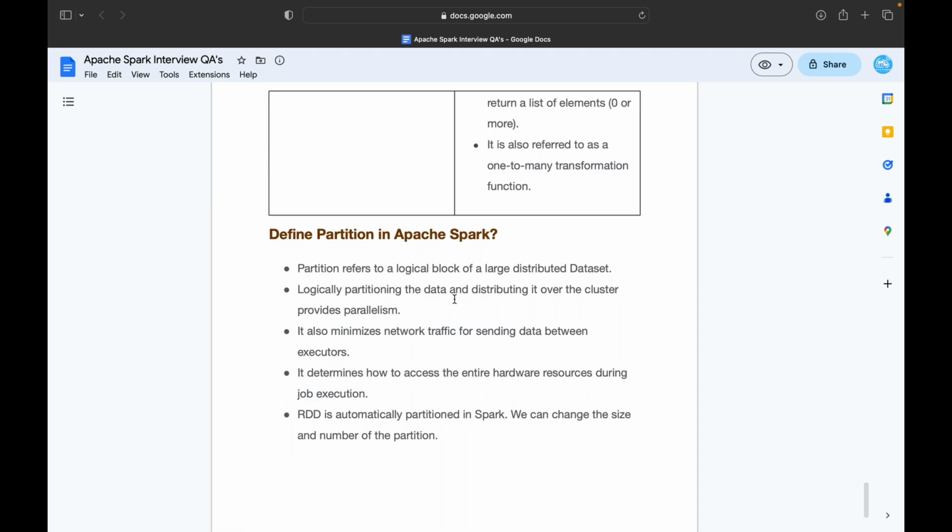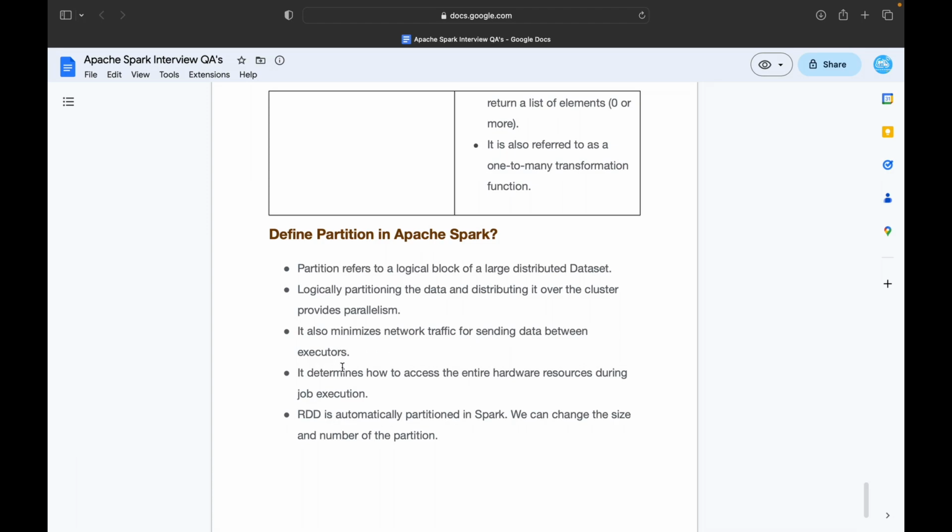The next and final question of this particular video is, what is a partition in Apache Spark? This is a very commonly asked question in big data engineering. Partition refers to a logical block of a large distributed dataset. 1000 GB, for example, would be like 10 GB, 10 GB, 10 GB. It will be logically distributed, and logically partitioning the data and distributing it over the cluster provides parallelism. So partitioning helps in providing parallelism by breaking that huge data into multiple blocks and processing it. It also minimizes the network traffic for sending data between the executors.